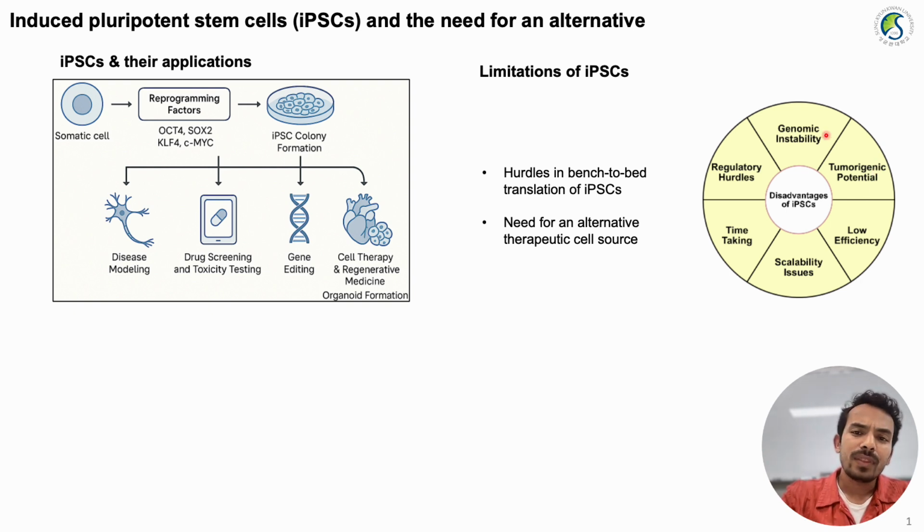Other limitations include genome instability, which is mediated by high DNA damage. Then we have low efficiency, which is as low as 0.1%. Then it is time-consuming: the process of iPSC generation and their further differentiation to a subsequent lineage is a very time-consuming process. So these are the limitations which limit the translation of iPSCs from bench to bed, highlighting the need for an alternative cell source.